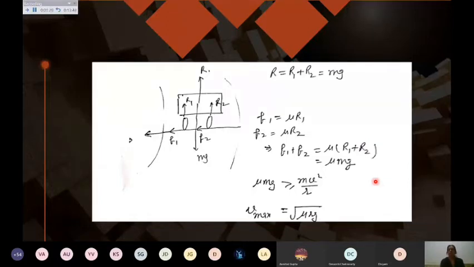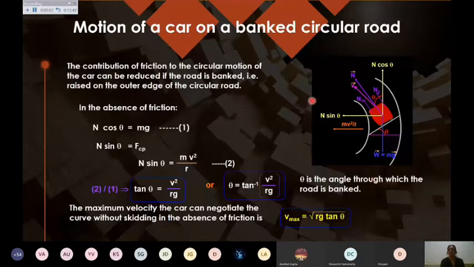We can move ahead. This is again a very important topic. When we are talking about the safe speed limit on the roads, circular roads are banked a little. Banked means banking of roads, you will write. I have not written here. Banking of roads means raising the outer edge of the road by such an angle. This is the level road. We are simply raising the outer edge of the road by some angle.